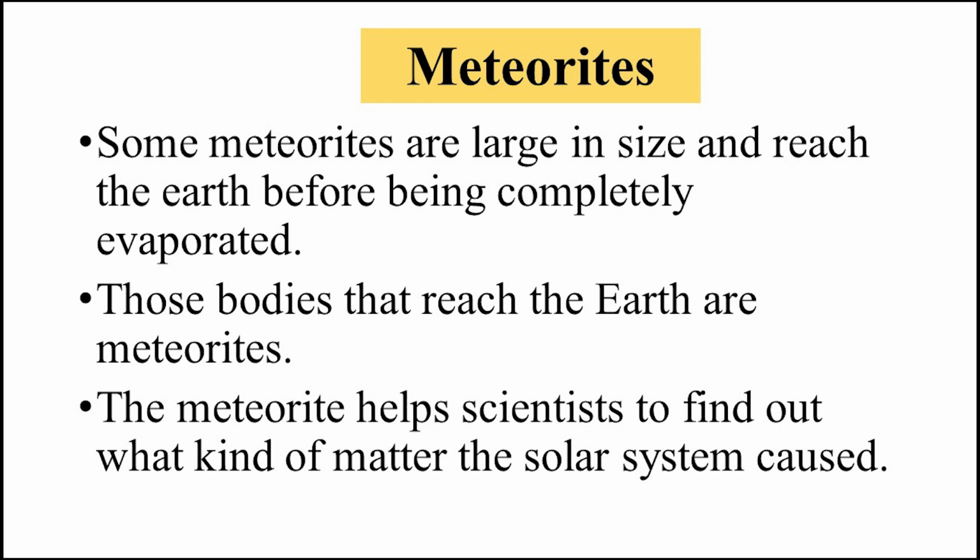Sometimes they reach the earth, and they can cause craters on the earth's surface.